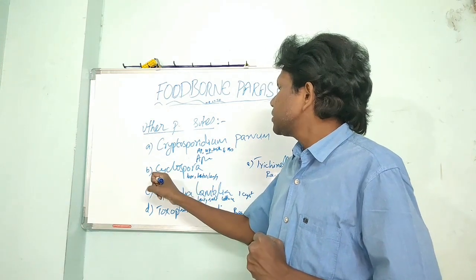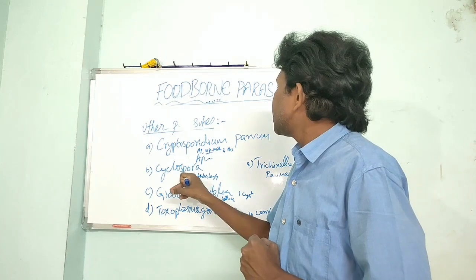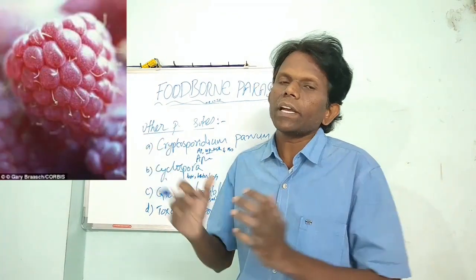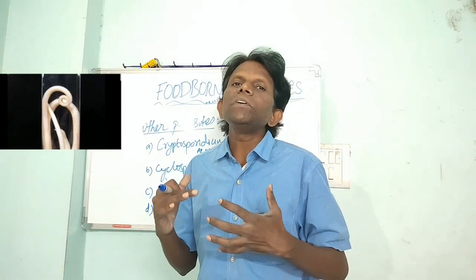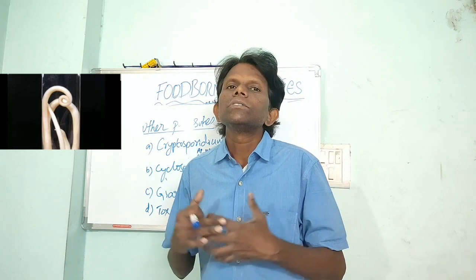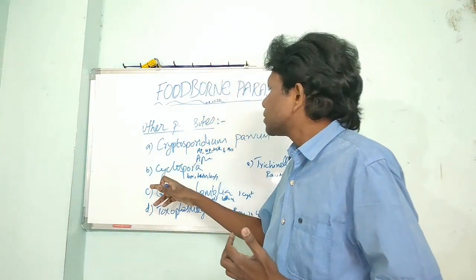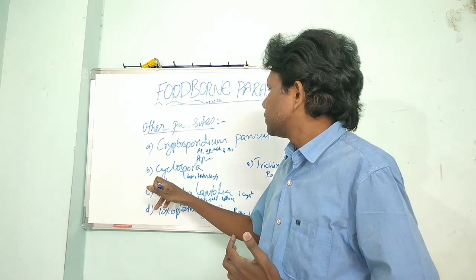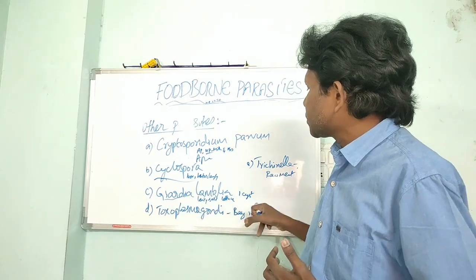The next one is Cyclospora, which occurs through contaminated berries, like blueberries and blackberries, herbs, and leafy vegetables. Through eating raw vegetable salads also, cyclosporiasis infection will occur in human beings. The third one is Giardia lamblia.